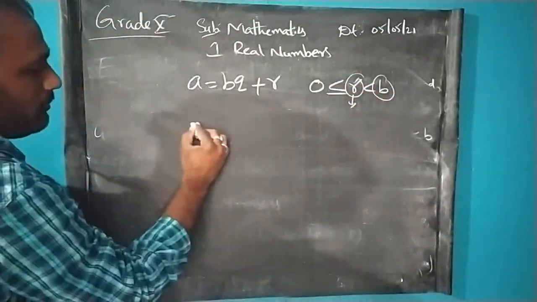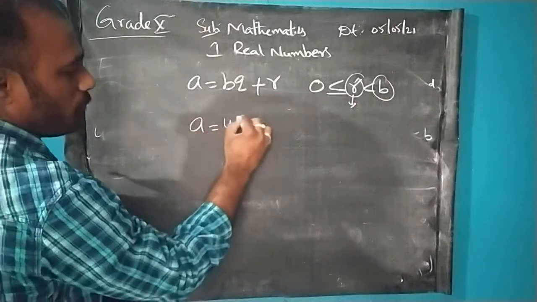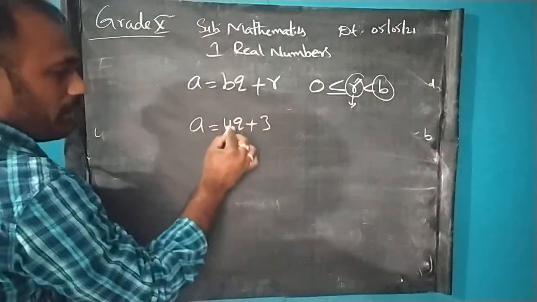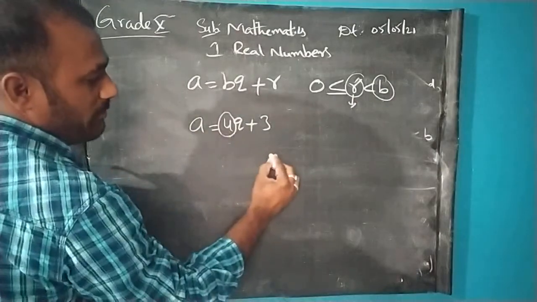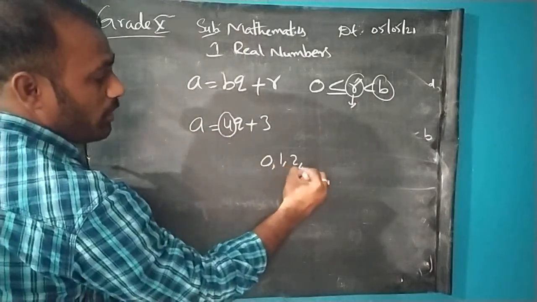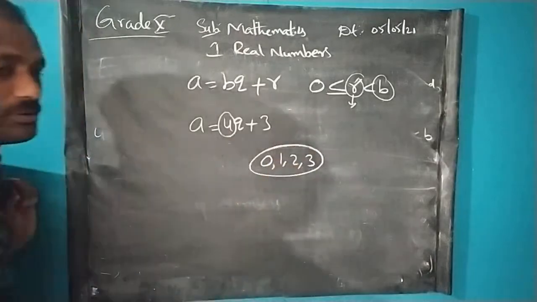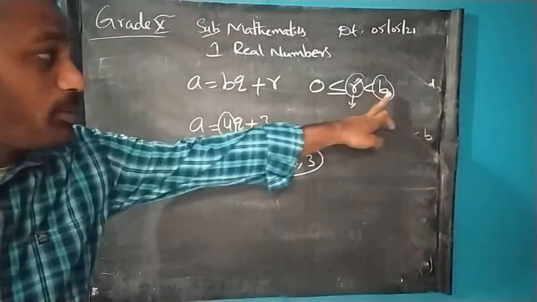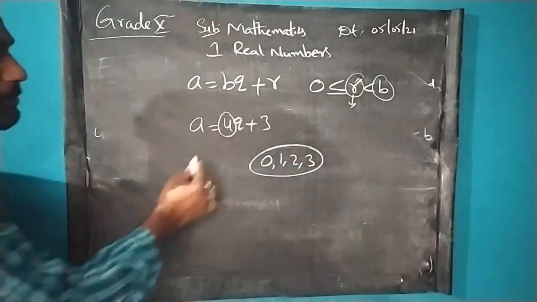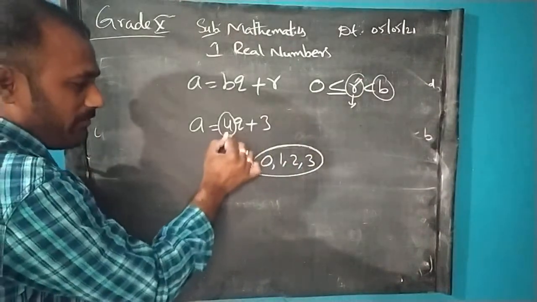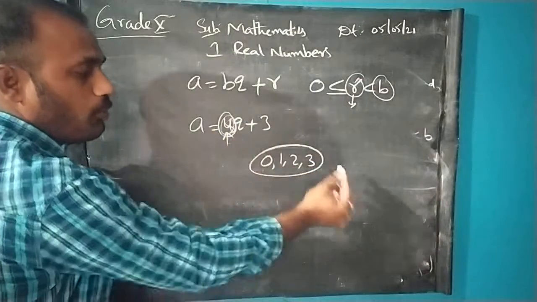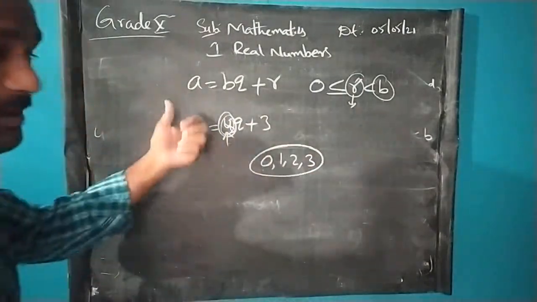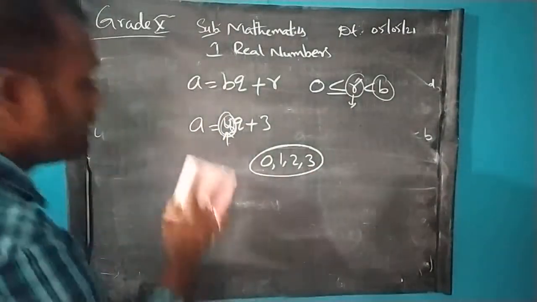For example, if we are given a is equal to 4q plus 3, since the b value is 4, the possible remainders are 0, 1, 2, 3. Up to 3 only we have to take, less than the b value. If b value is 4 means 0 to 3. If b value is 5 means 0 to 4. Like this.